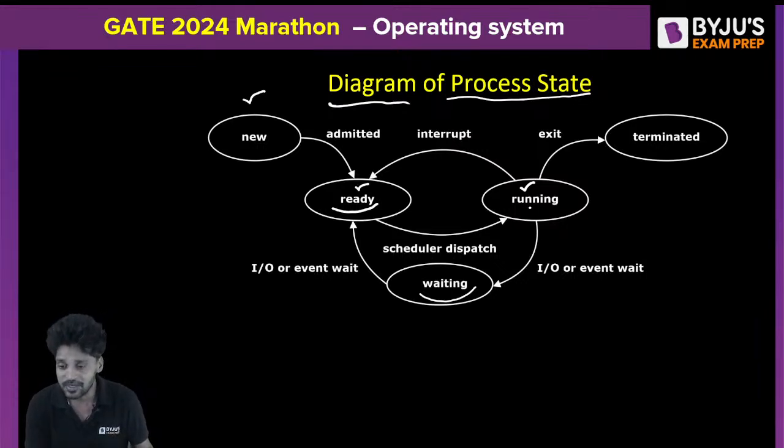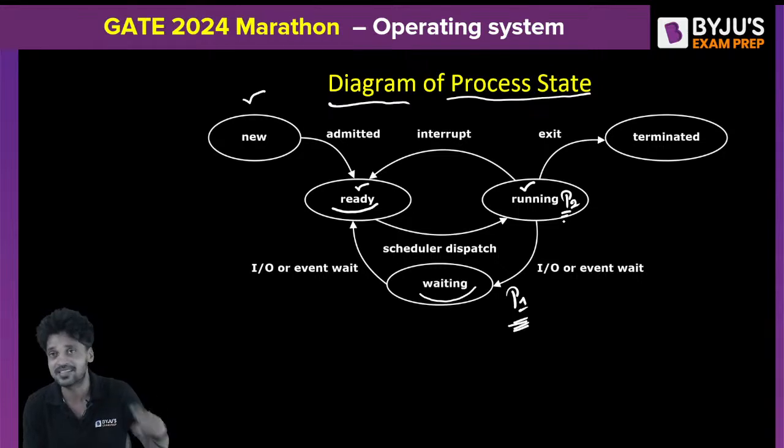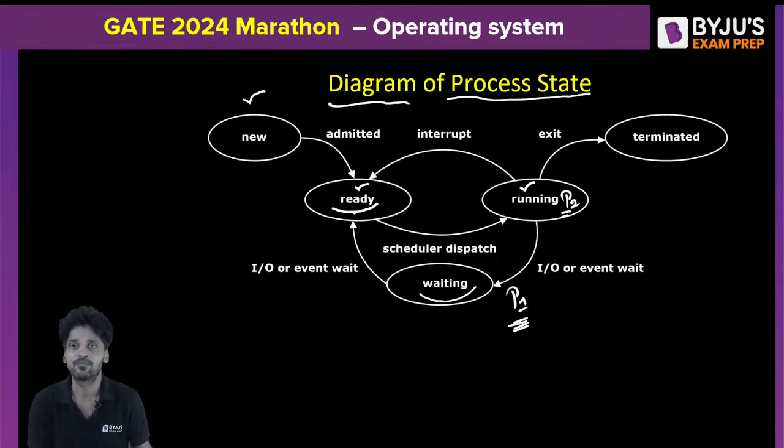So the moment the CPU is free, immediately the operating system will schedule one more process into the CPU. So the process P1 goes to perform an IO operation, then immediately, let us say, a process P2 will be scheduled into the CPU. So when process P1 finishes with the IO device, it cannot directly go back to the CPU because process P2 is already in the CPU. So P1 will go back to the main memory, which is the ready state. From the ready state, again it will go to the running state.